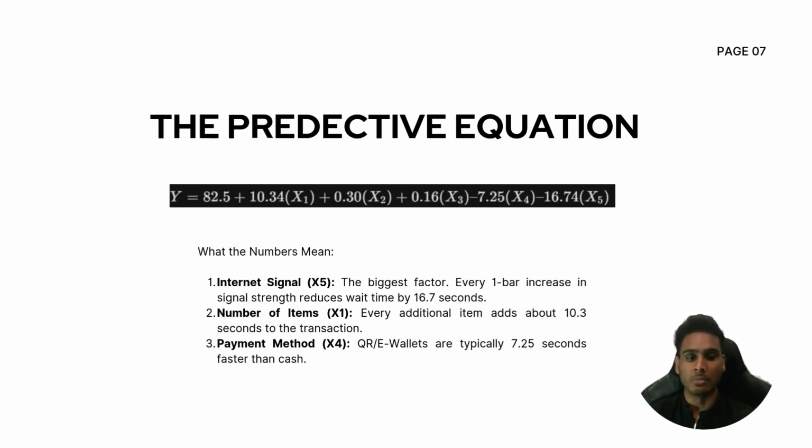Second, number of items, X1. This has a positive coefficient of 10.3. Effectively, every single extra item a student buys costs the queue about 10 seconds. Third is the payment method. We found that using QR codes or e-wallets is on average 7.2% faster than using cash, provided the signal is stable. This equation allows us to mathematically prove that the internet is more efficient than changing payment methods.